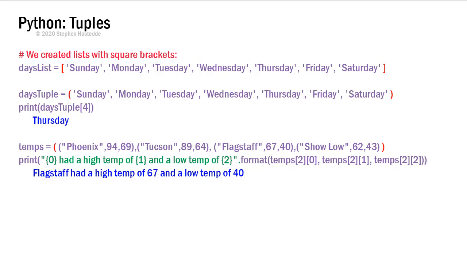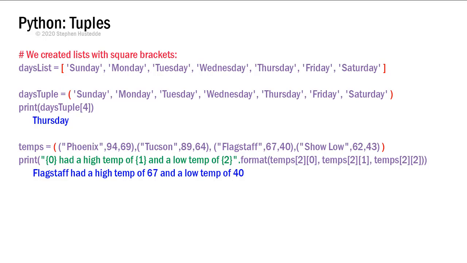And the columns would be indexed 0, 1, and 2. So I could print placeholder 0 had a high temp of placeholder 1 and a low temp of placeholder 2, and I'm going to pass it then temps element 2, element 0, that'd be Flagstaff, temps 2, element 1 would be 67, and temps 2, element 2 would be 40, and the printout would be Flagstaff had a high temp of 67 and a low temp of 40.